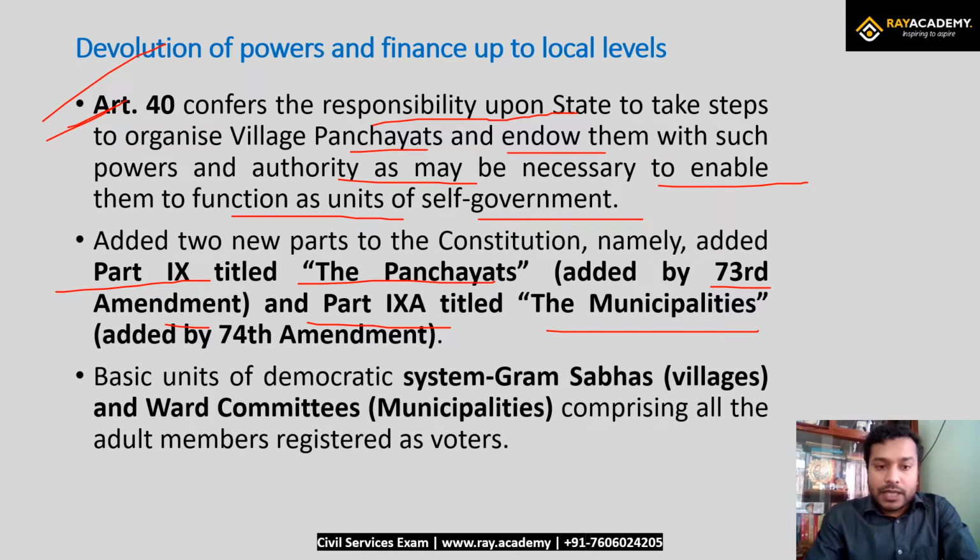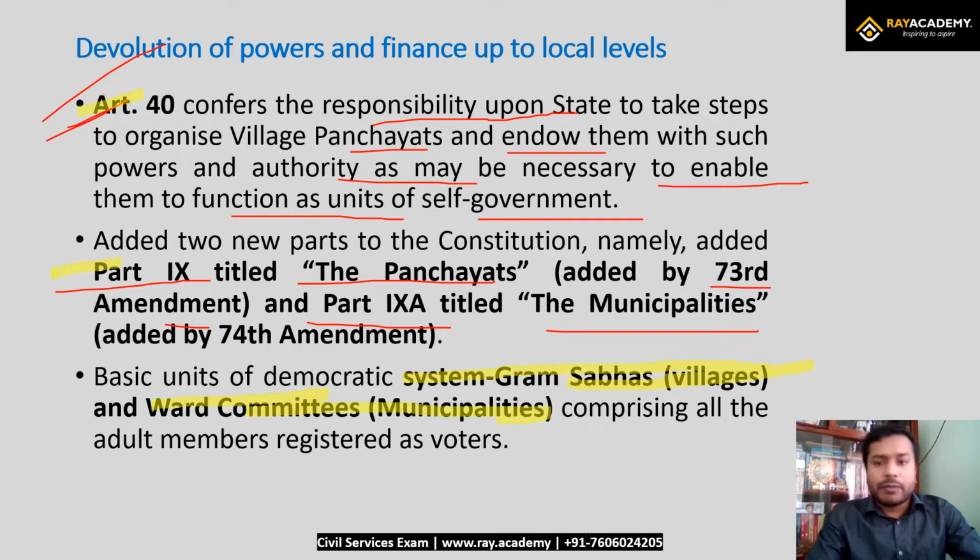At the same time, the basic units of the democratic system are the gram sabha in villages, and at the urban level the ward committee or the municipalities, comprising all the adult members registered as voters. That is a very basic feature of both the panchayati raj institutions. So what are the points you need to remember? Just remember what Article 40 is, and what the changes are.